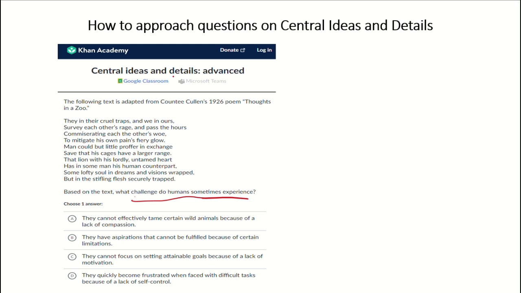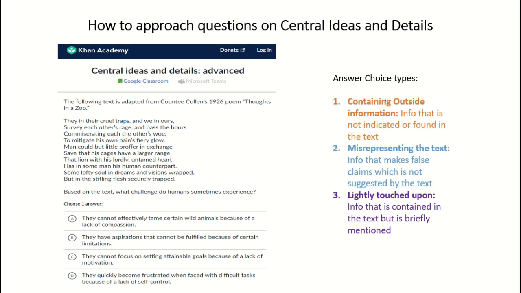Now, how do you go about solving this question? One way is by eliminating the wrong answer choices and reaching our right answer. Now, for that, we need to know what the types of wrong answer choices are. There are mainly three types of wrong answer choices in central ideas and details related questions. One which contains outside information. This information is not indicated or found in the text.